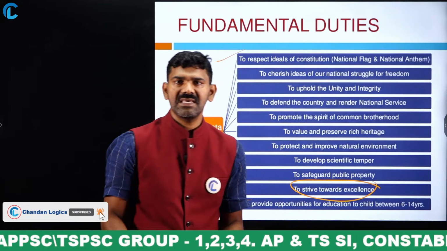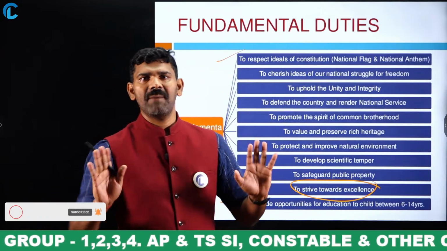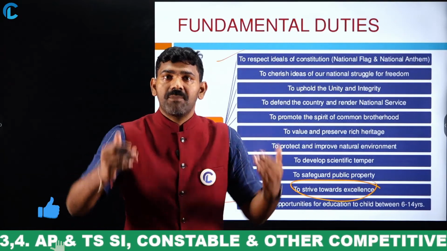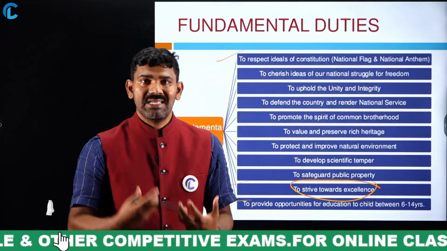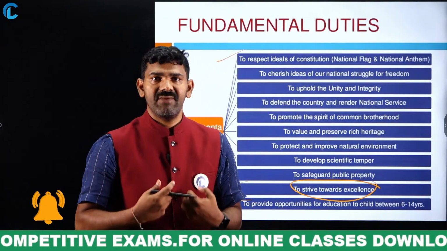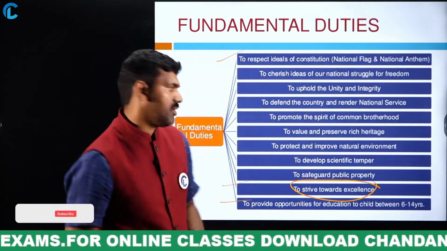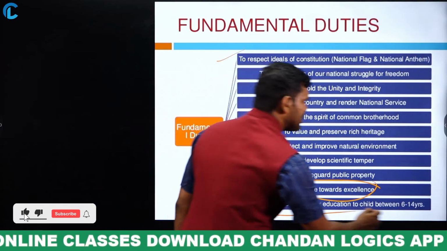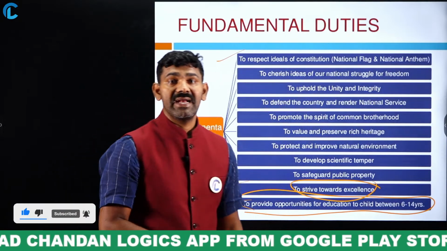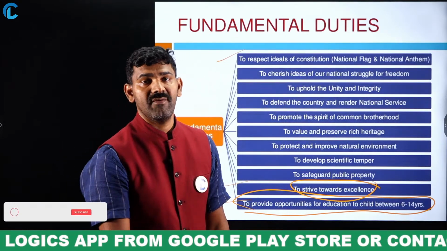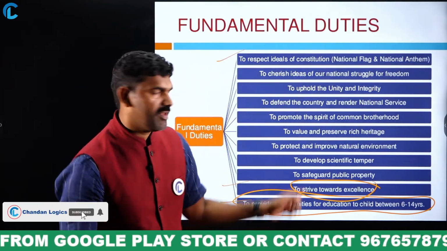Most of you will think that yes, this is sufficient, I am happy with this. No, you have to cross your boundaries, you have to expand your scope. You should display your excellence. Whatever your worth is, whatever potential is available, you should make use of your potential. And the last one, providing opportunities for education to children between 6 to 14. This one was added by the 86th Constitution Amendment Act in the year 2002, very, very important.